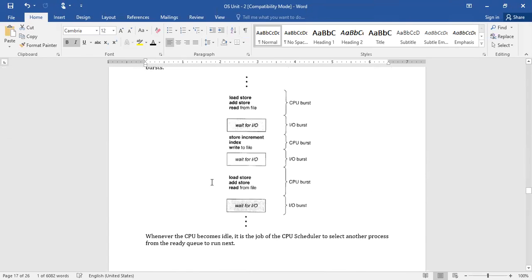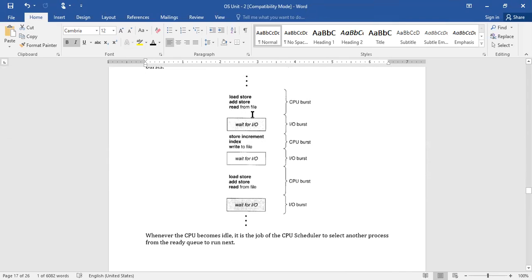You can see the diagram: load, store, add, store, read file. These are the operations that are usually done while the process is in the execution state, and all of these happen at the CPU, right?